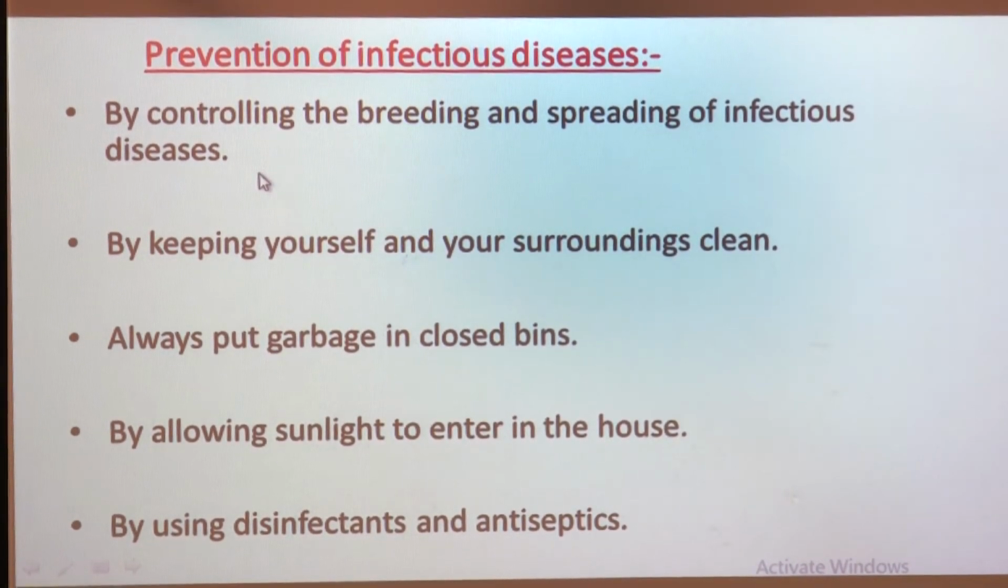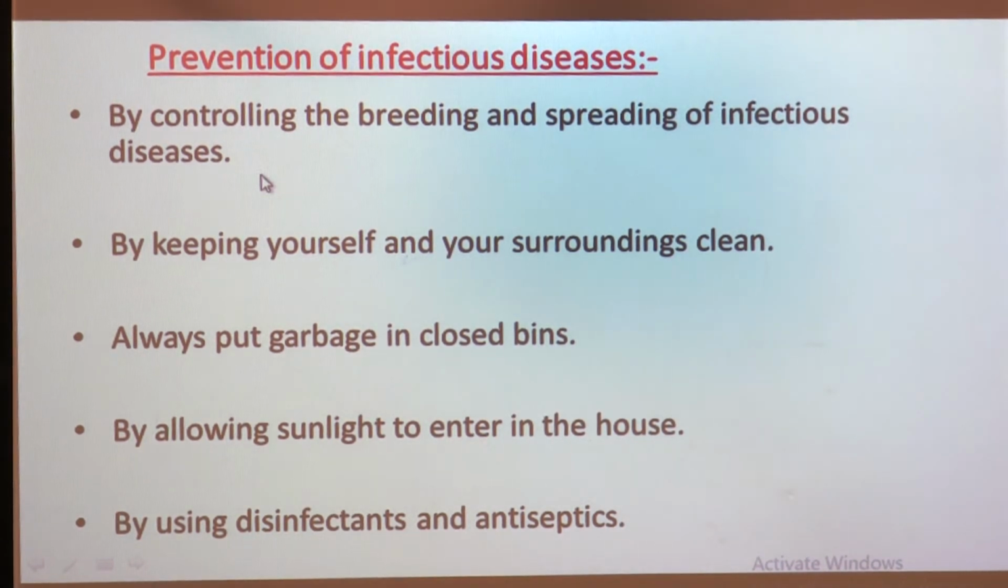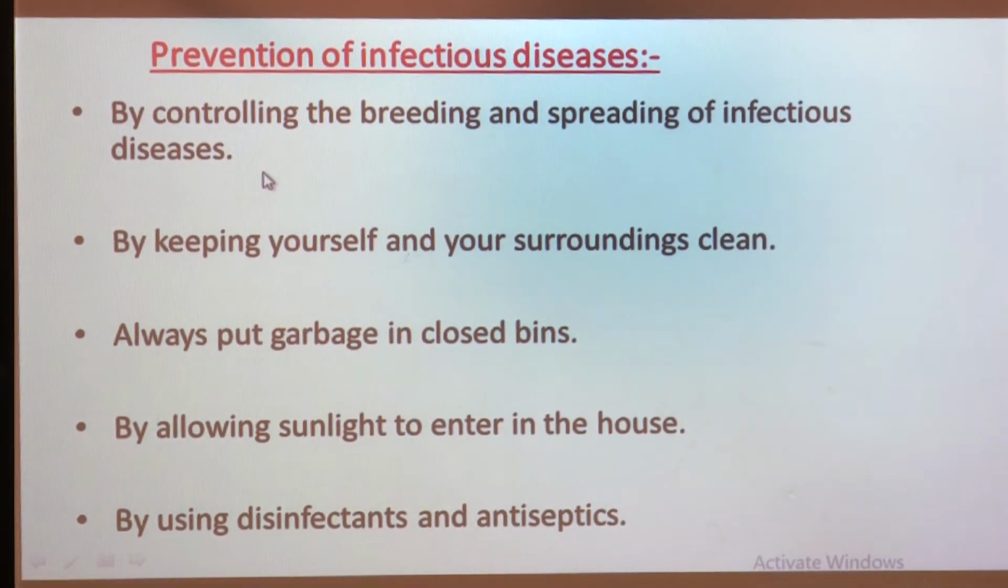As we know, germs can infect food and water and also spread some infectious diseases. But we can stop the spreading of infectious diseases by controlling the breeding. Breeding, the new word here, breeding. What is the meaning of breeding? Breeding means reproduction. So we can stop the spreading of infectious diseases by controlling the breeding, meaning the reproduction of the germs and the spreading of germs. By this way we can prevent infectious diseases.